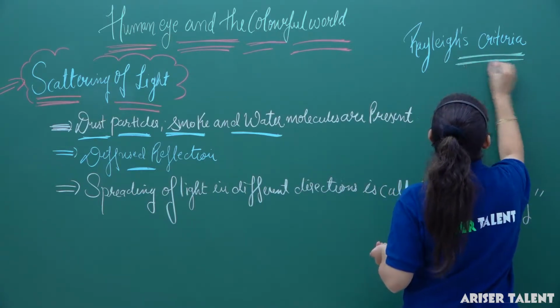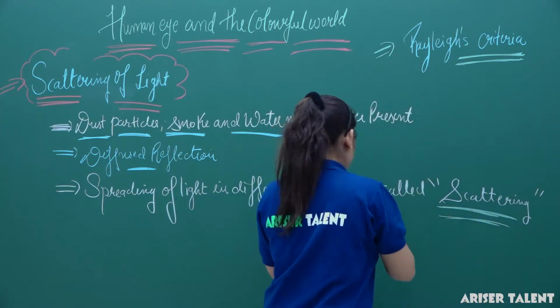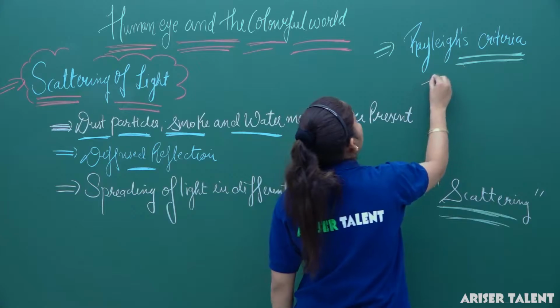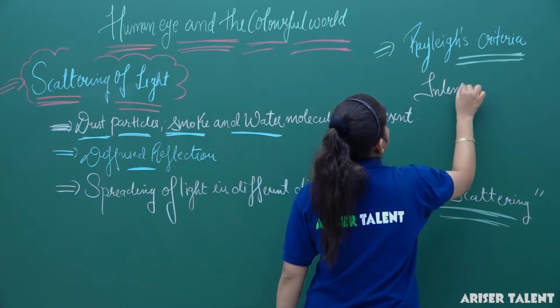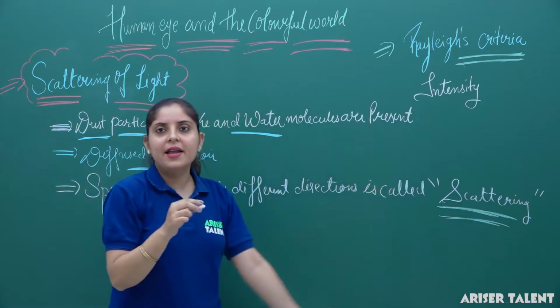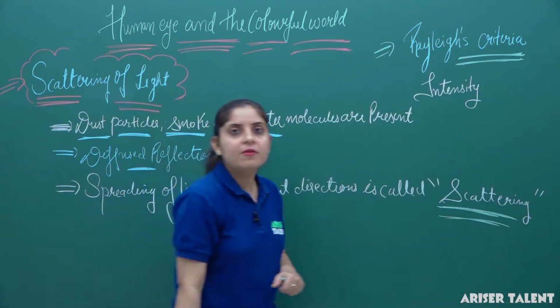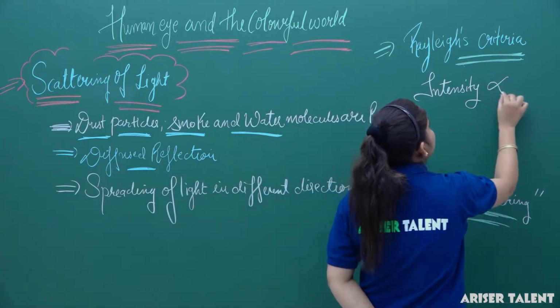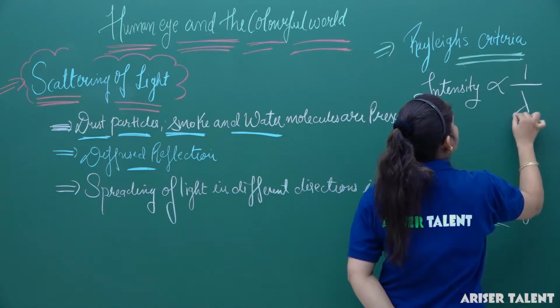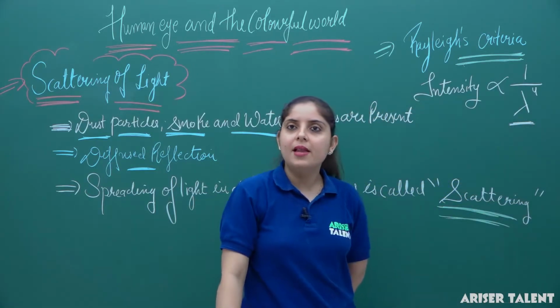Rayleigh said that the intensity of scattered light is inversely proportional to the fourth power of the wavelength, and this wavelength is denoted by lambda.